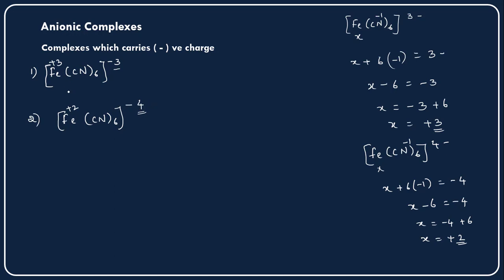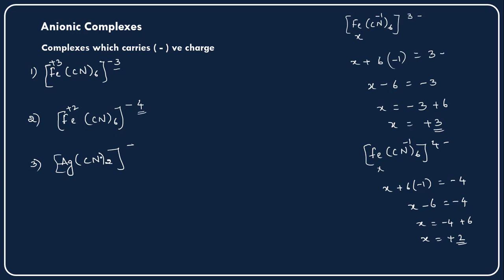Since these two are iron complexes only, I want to give you one more complex, for example, silver, CN taken 2 times, minus.